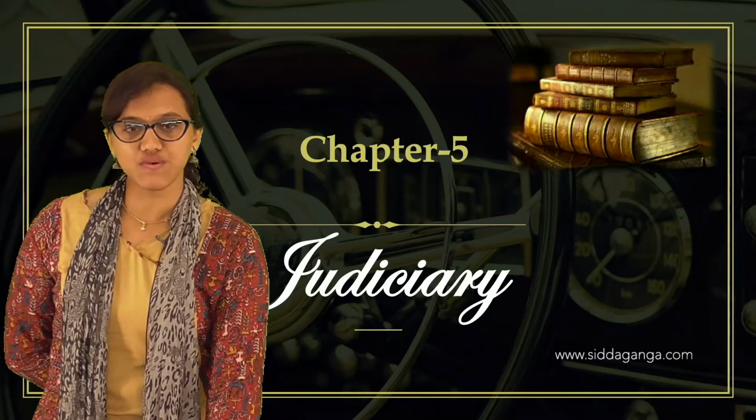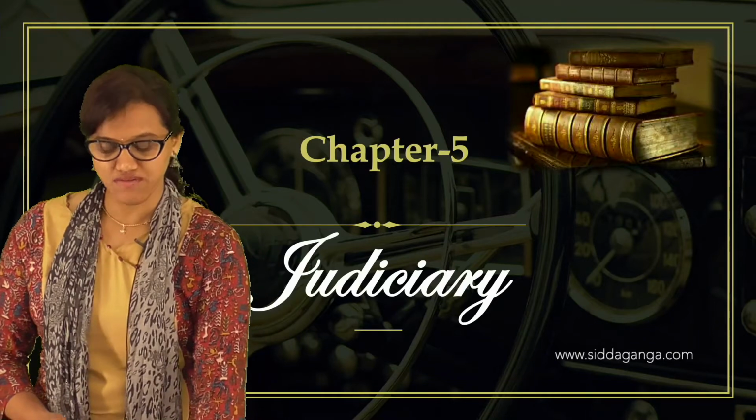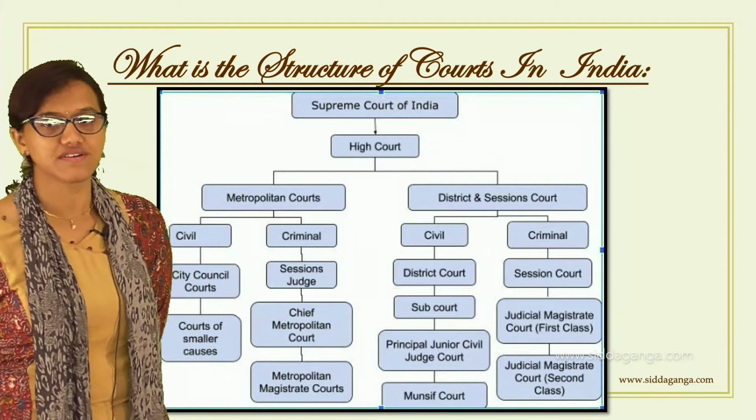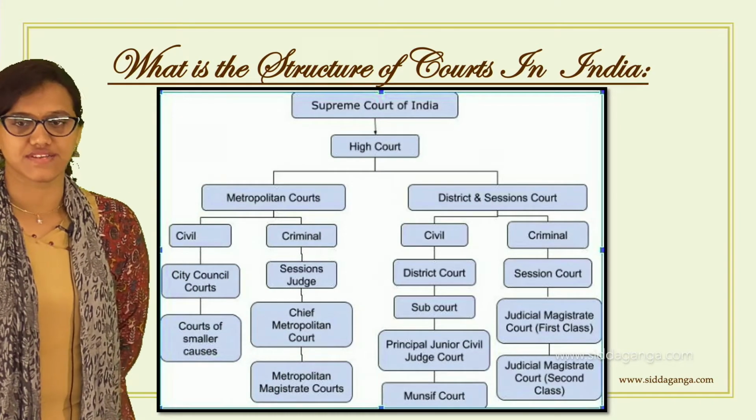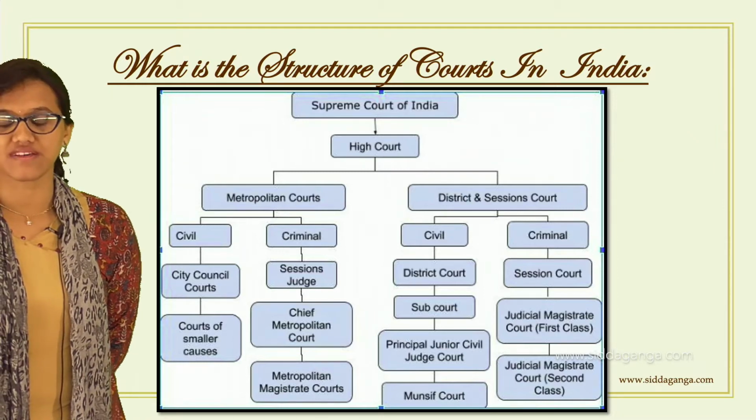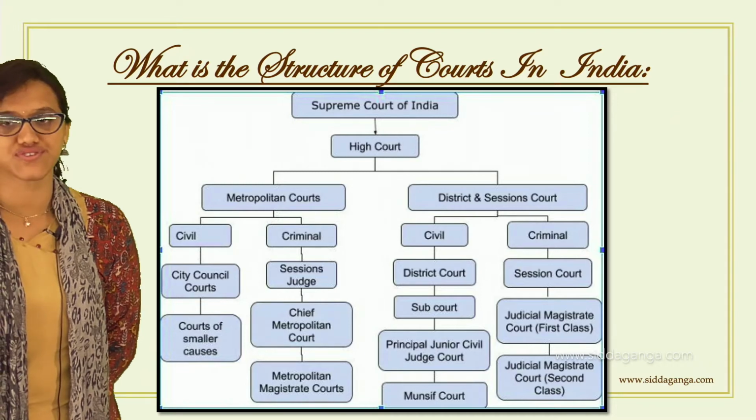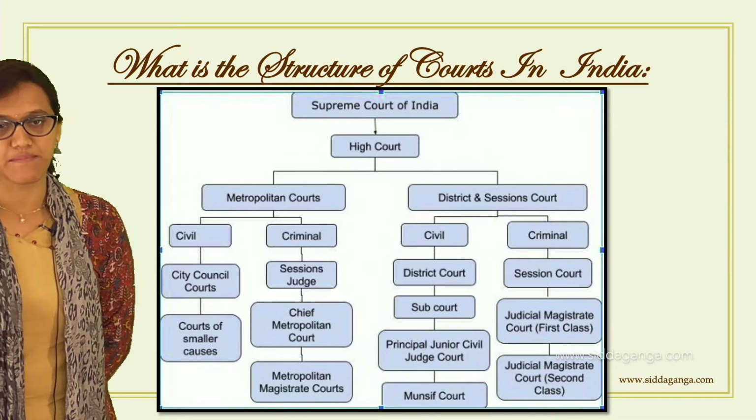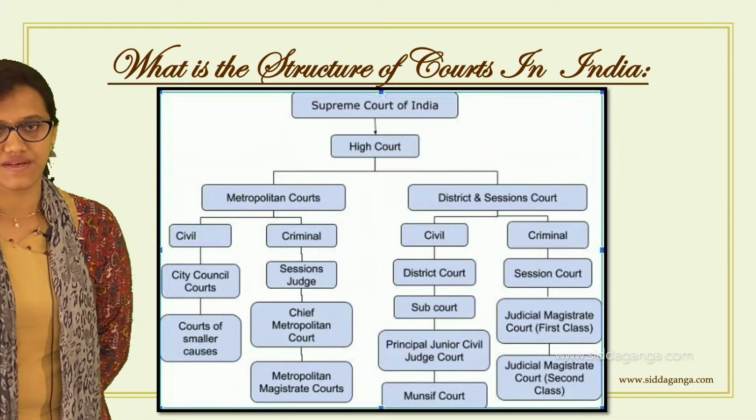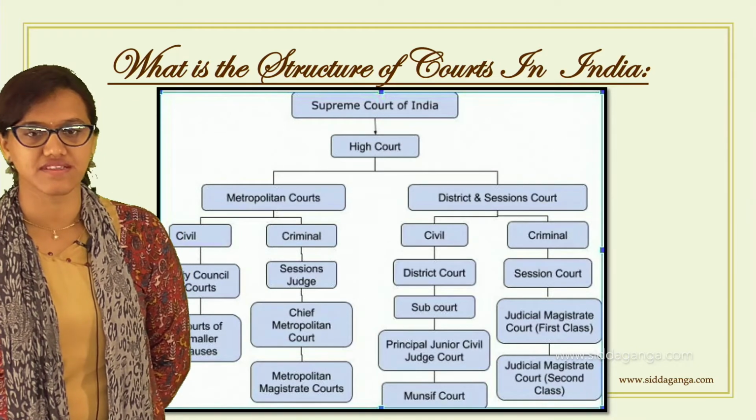Now let us know the further things. Yesterday we were supposed to discuss the structure, but we discussed only a few things. So the structure goes like this: Supreme Court of India, High Court. When it comes to the structure of courts, the very highest court, the apex court, is the Supreme Court of India. The next is the High Court. The second highest court is the High Court.